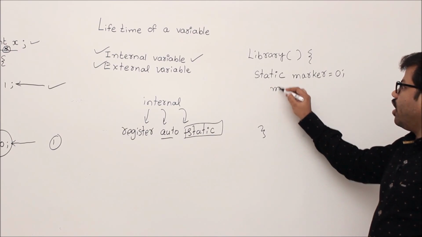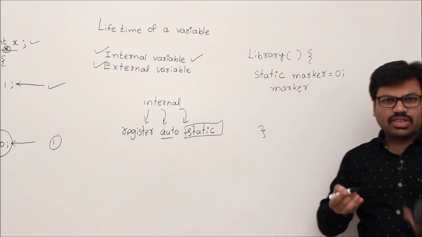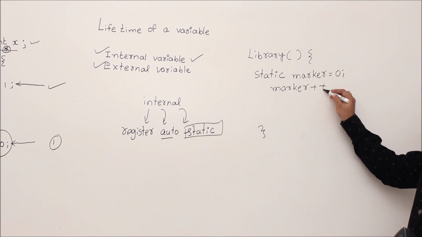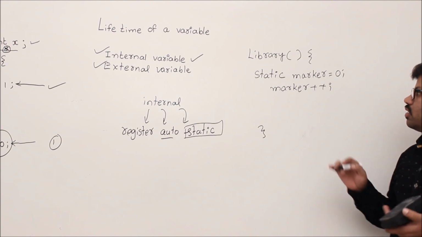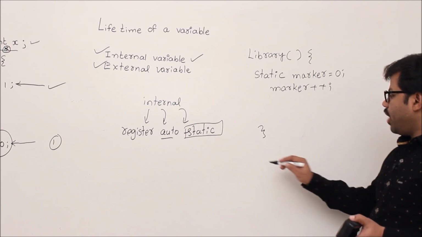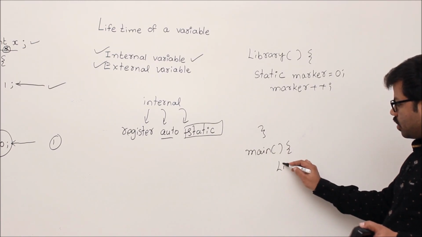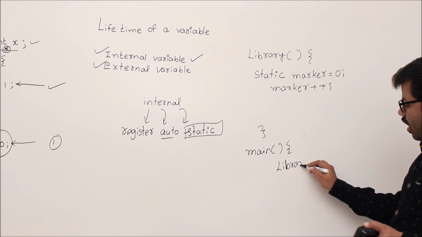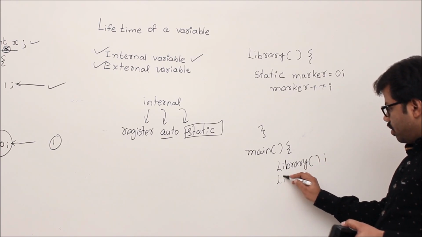Then every day whenever you go to the library, you read one page of your favorite book. Once you read it, you increment the marker. Understand? So this is the library method. Now there is a main program. In that main program, let's say library is called 2 times. Why I am giving this program is only to understand the purpose of a static variable.